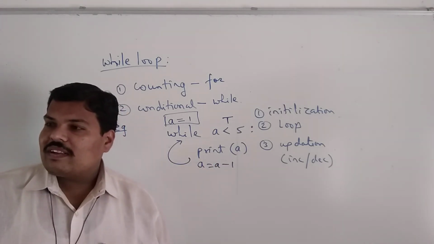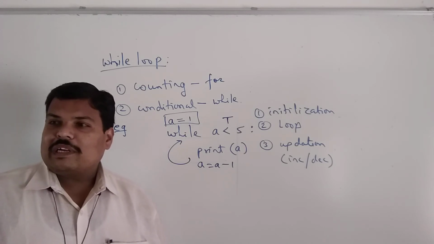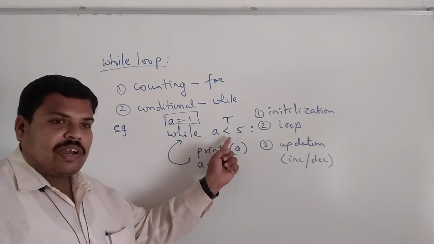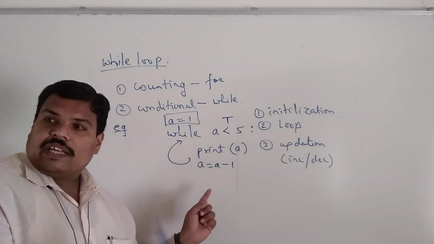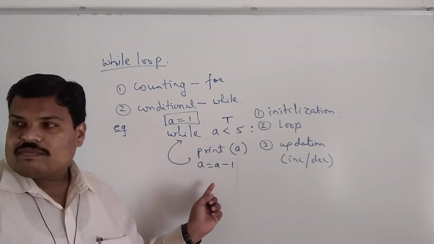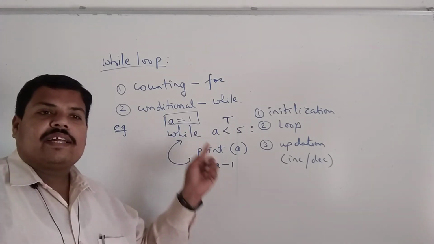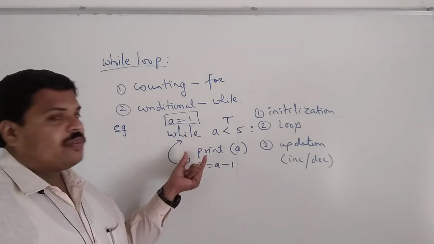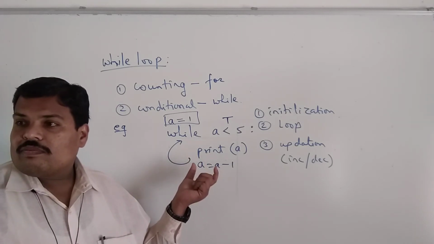Now what will happen? It makes no sense. Why? Already the value is 1, already it is less than 5, and what is the updation? It is still going less than 1. So anyway it will enter into an infinite loop. Okay, so you have to be very specific while using the while, है ना?